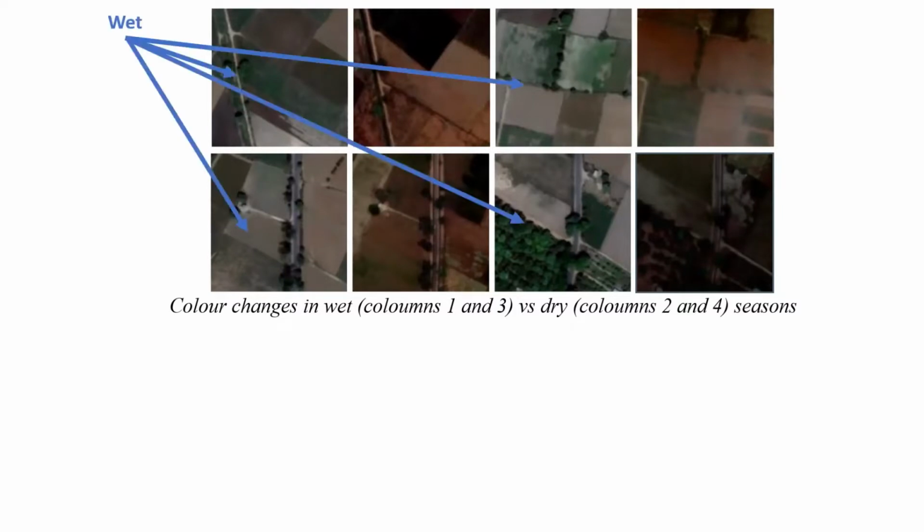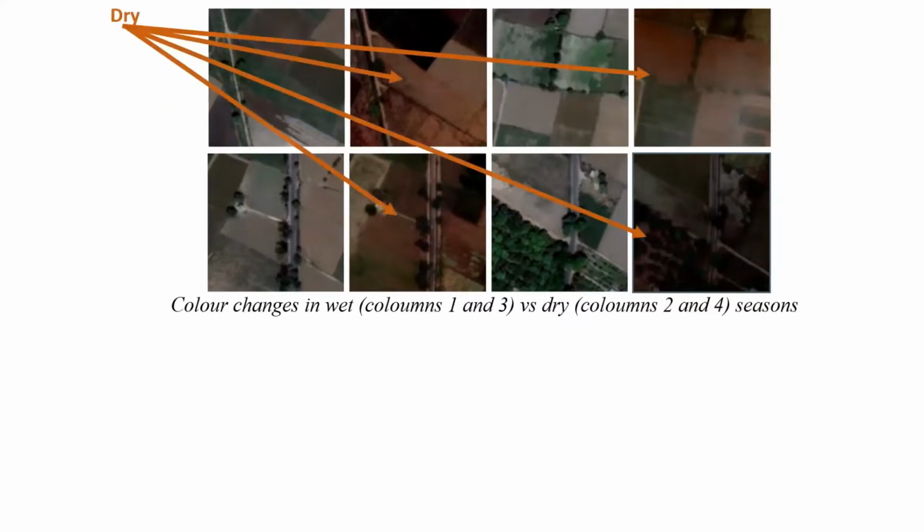As you can see on the image, when the classifier is trained using wet season data, it can associate agriculture or barren land classes with green color features that are dominant in the wet season images due to abundant flora. This has the result that the model will be biased towards wet images and will not generalize well when predicting images from the dry season, where the flora is scarce, resulting in the brown colors we see on the images.